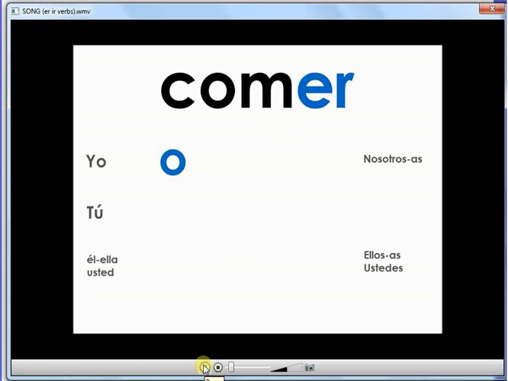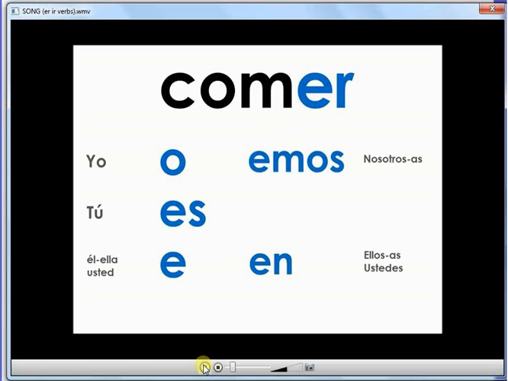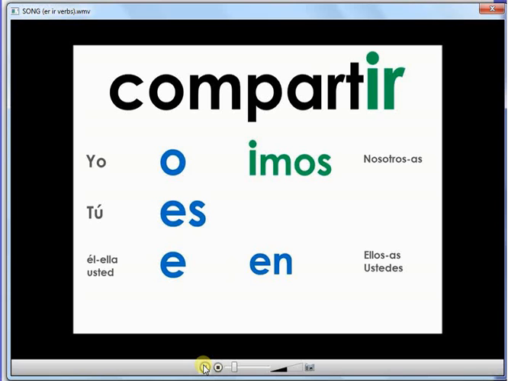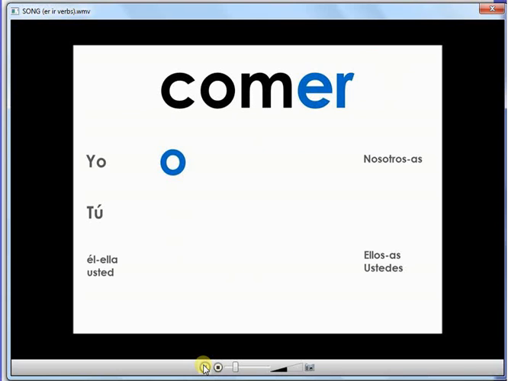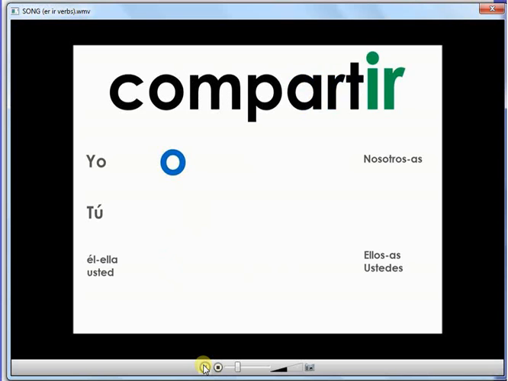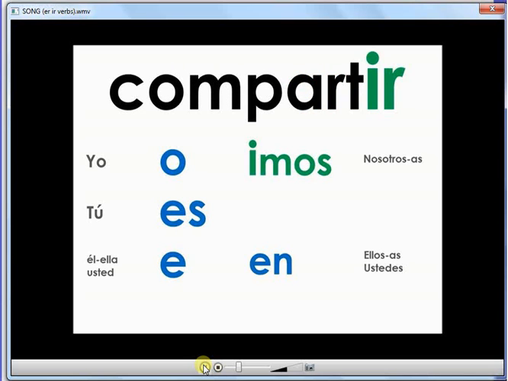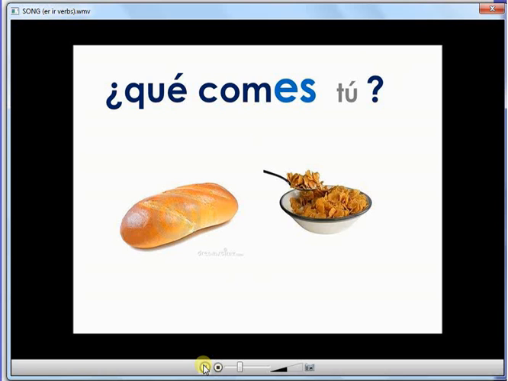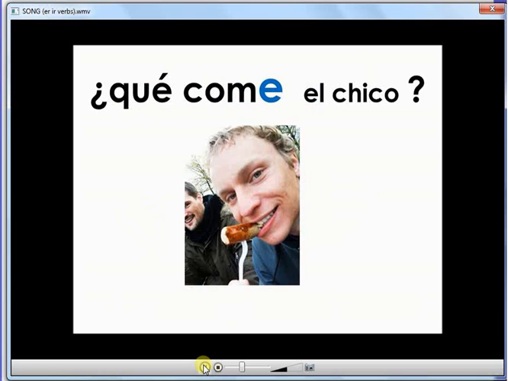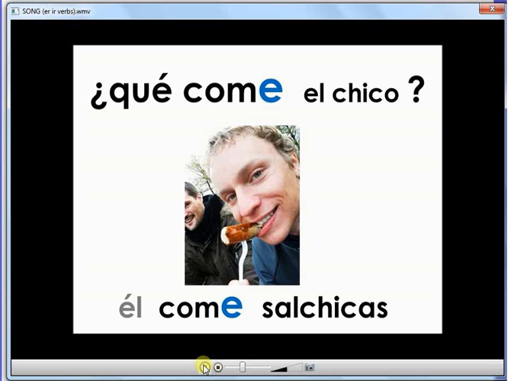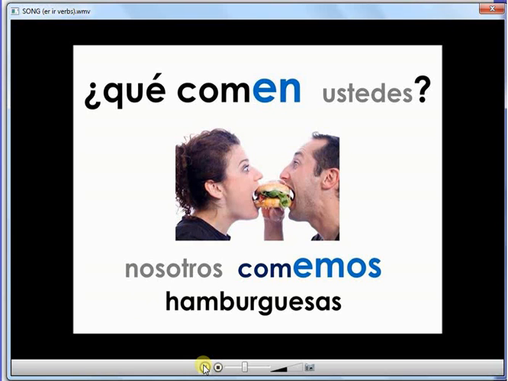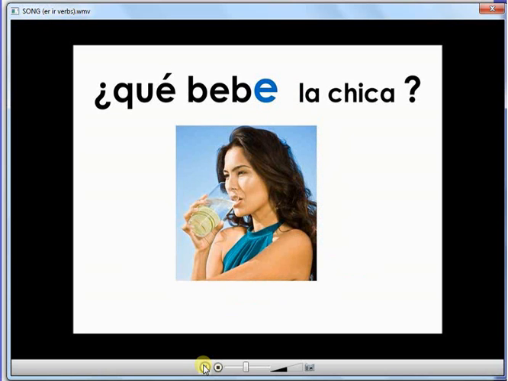Comer, o, es, e, hemos, en. Compartir, o, es, e, imos, en. ¿Qué comes? Como pan y cereal. ¿Qué come el chico? Él come salchichas. ¿Qué comen ustedes? Comemos hamburguesas. ¿Qué bebe la chica?